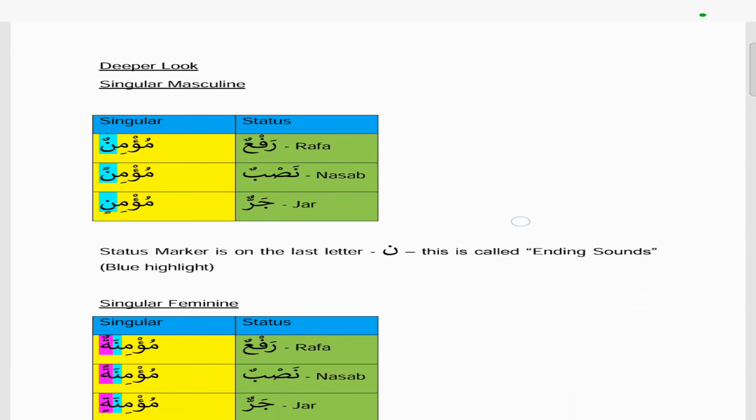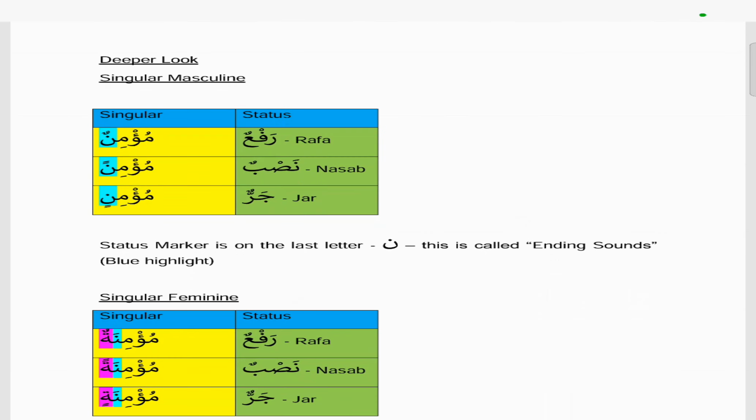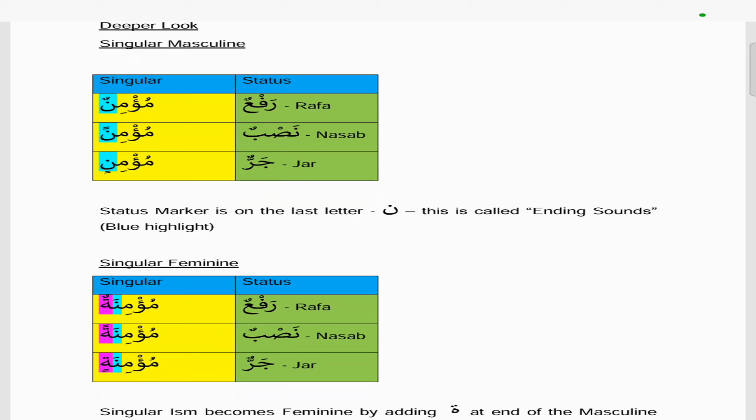So if we take a deeper look, so we get a better understanding. For the singular masculine, if we look at the singular rafa, we can see we've highlighted it in blue. That shows that when it's dhamma, it's rafa. So that's why it's nun at the end. And then when it's nasab, it's nan at the end, so it's mu'minan. When it's fatatain, then it's nasab. And then the last one is mu'minin. When you see the kasratain, so it's nin, then it's jar status. This is called a status marker.